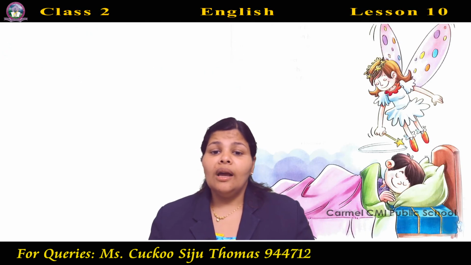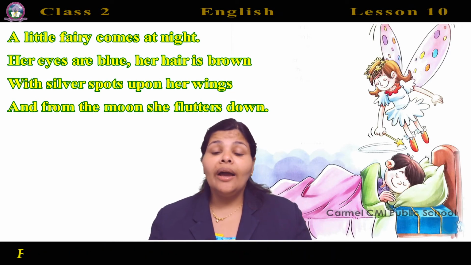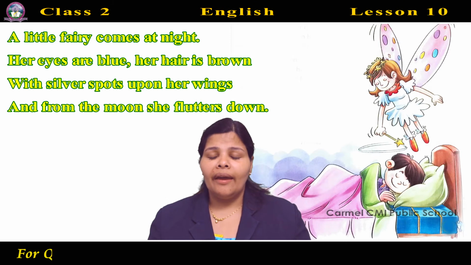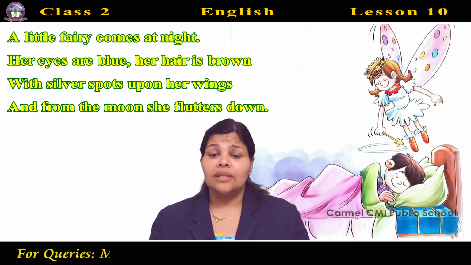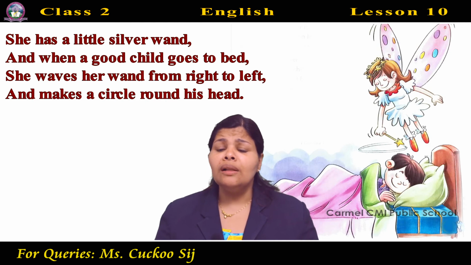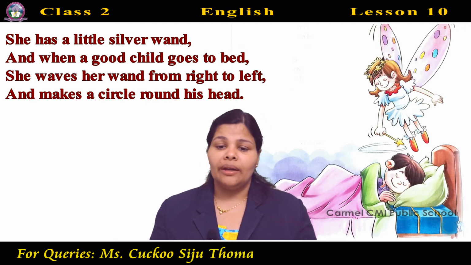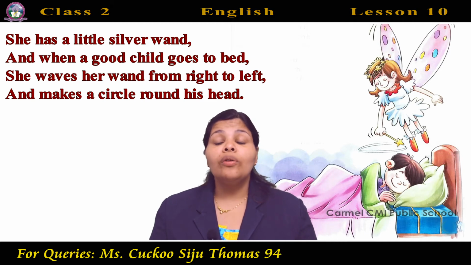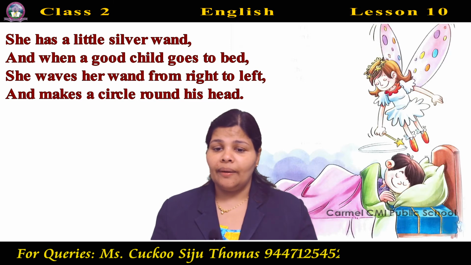So, once again, a little fairy comes at night. Her eyes are blue, her hair is brown, with silver spots upon her wings, and from the moon she flutters down. She has a little silver wand, and when a good child goes to bed, she waves a wand from right to left and makes a circle round his head.